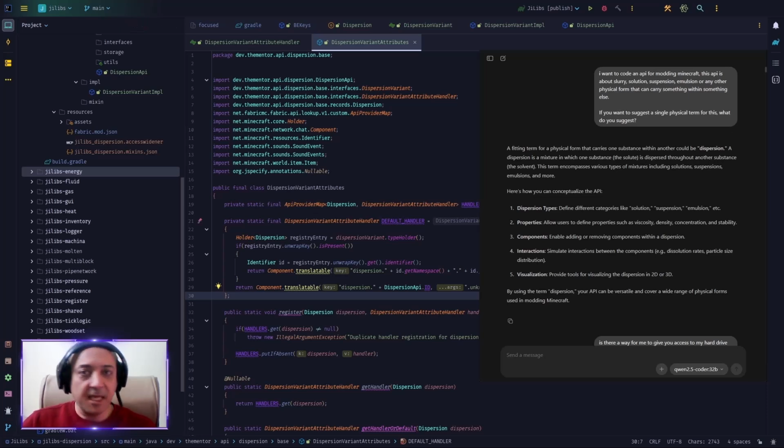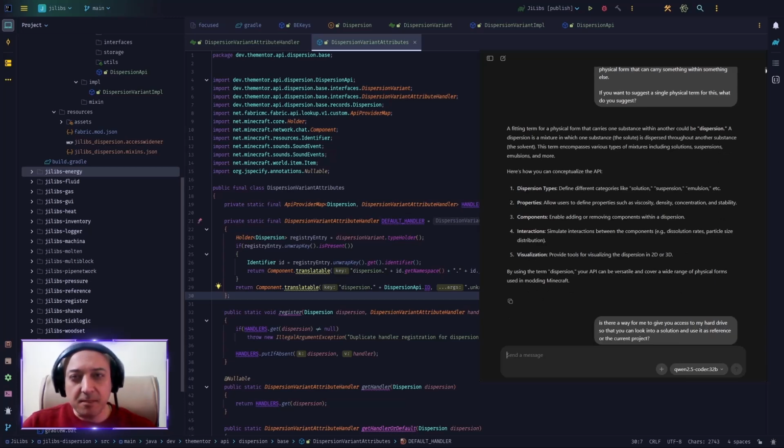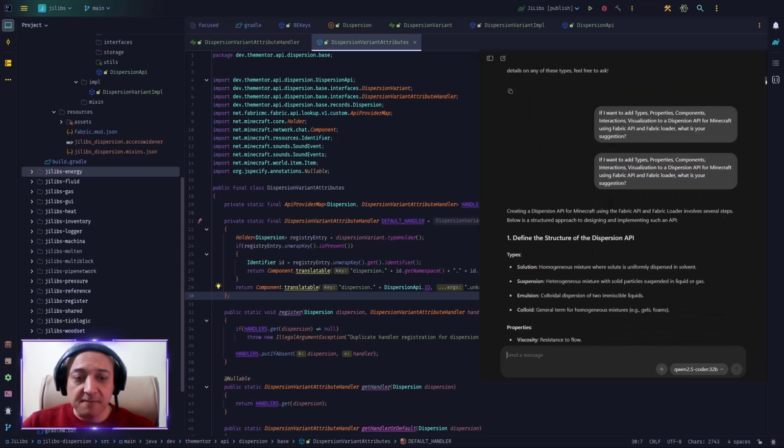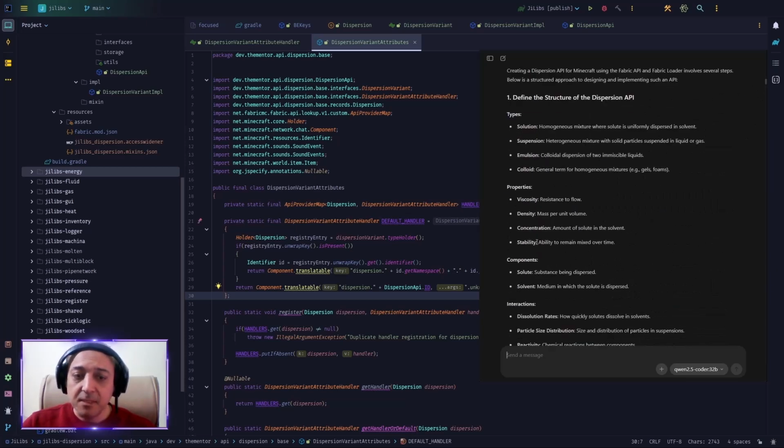Because of that, we can't just simply behave like we are dealing with a gas or a heat API. Those are simple. Here we need to think more in depth, and as you see, Ollama is suggesting that we need to add different properties to the system, and we have two types of components, three types of interactions, and different types of dispersion. Long story short, the way we will implement this thing is that we are not gonna deal with the functionality at all.